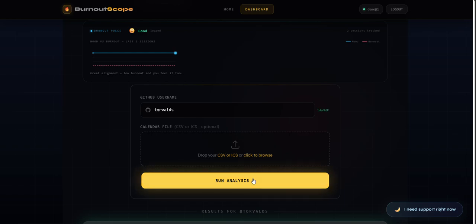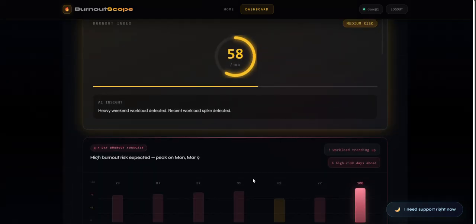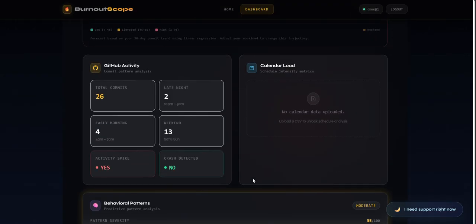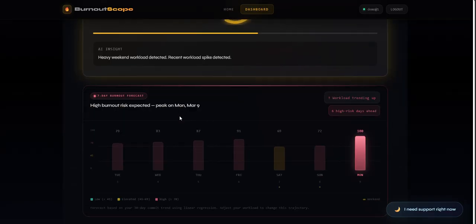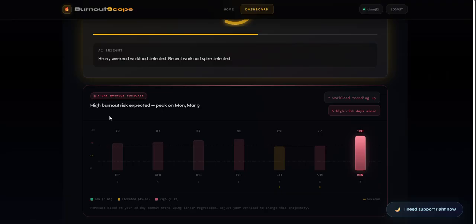When I do this and run my analysis, this time you see the burnout score is 58, which is medium risk, because there are 26 commits, out of which 4 are early morning and 2 are late night. Weekend commits are 13. So according to your work, it calculates your burnout score. This says high burnout risk expected, peak on Monday 9 March. It is calculating the risk, the work, and your mental imbalance based on past patterns and showing your data up to 1 week.